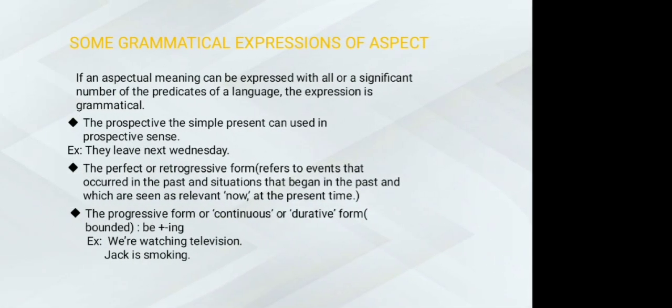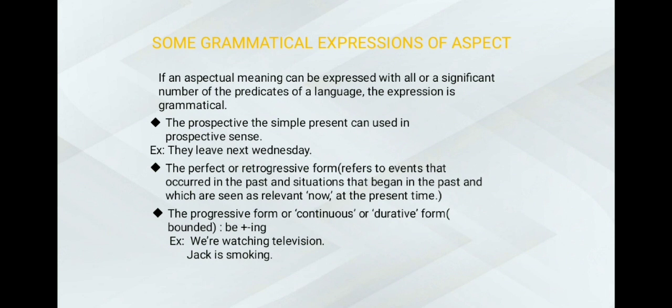Lastly, some grammatical expressions of aspect. If an aspectual meaning can be expressed with all or a significant number of the predicates of a language, the expression is grammatical. The prospective: the simple present can be used in a prospective sense. For example: they leave next Wednesday.